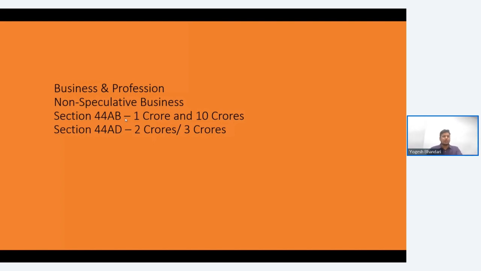Since we are talking about FNO, where 100% of the transaction is done through banking channel, therefore the tax audit applicability threshold limit is going to be 10 crores. And in case of section 44AD, that is presumptive scheme, where your turnover is within 2 crores and you are falling into the eligible assessee area, then you can opt in for 44AD if your profit is more than 6%. Okay.